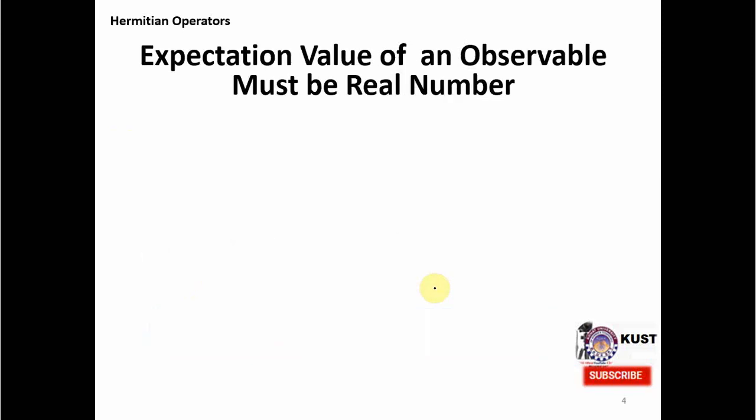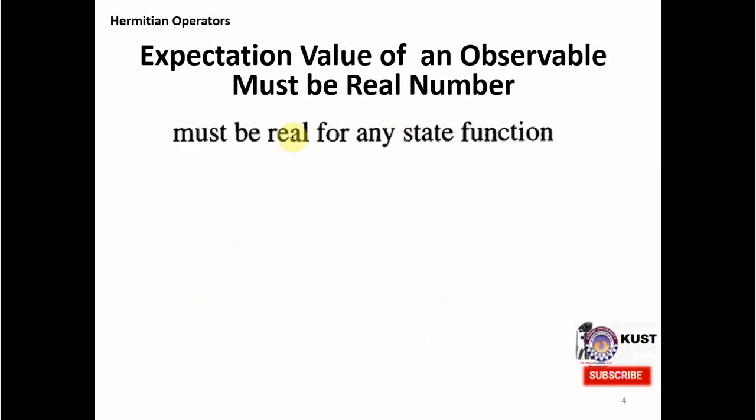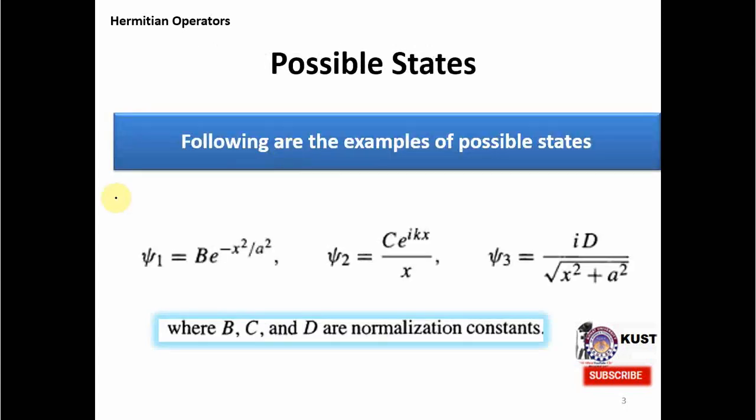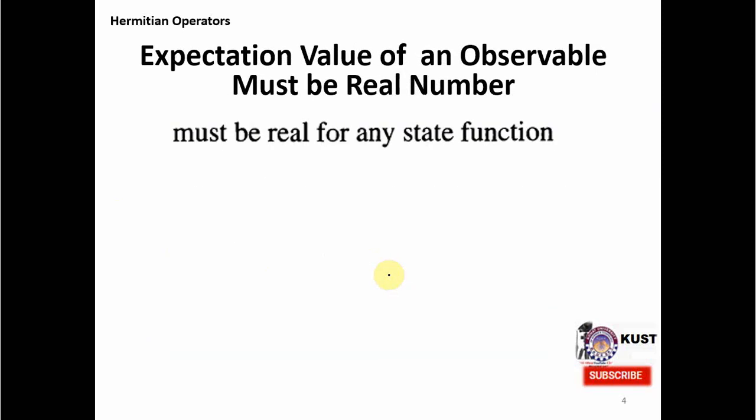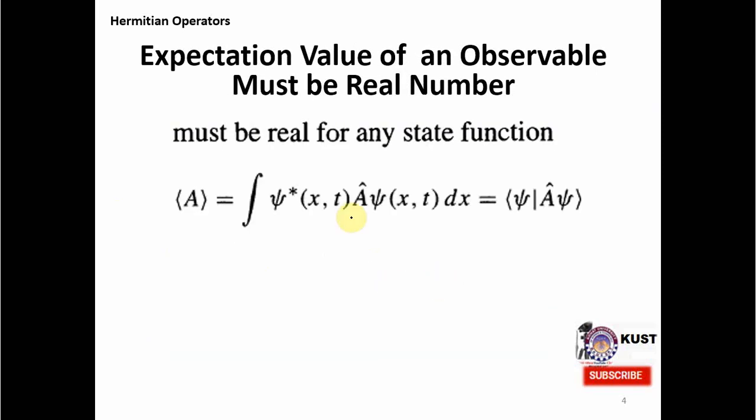So the expectation value of an observable must be real. This is our demand, and it must be real for any of the possible wave functions I have shown you. The expectation value of any observable, for any of these possibilities, must be real. It cannot be complex or imaginary.